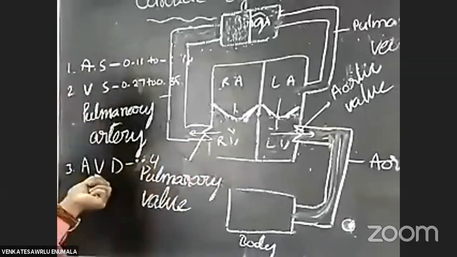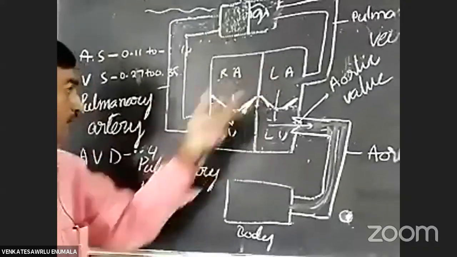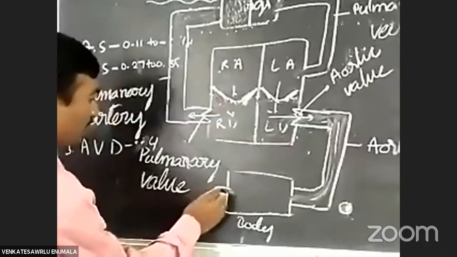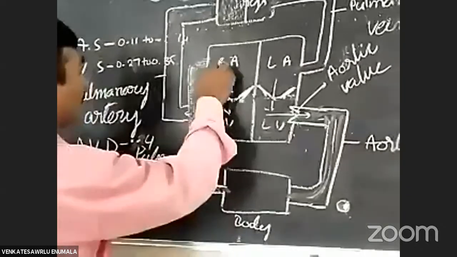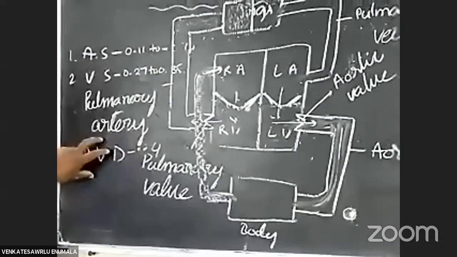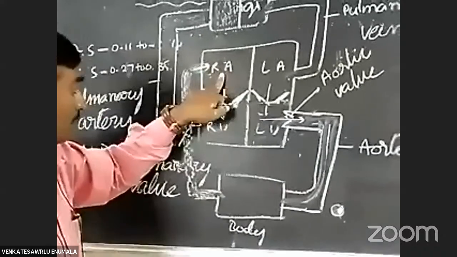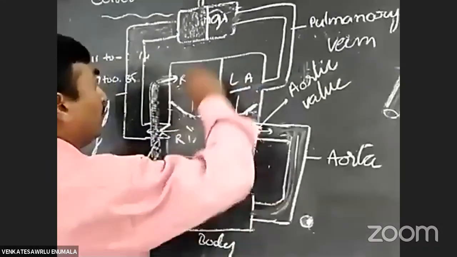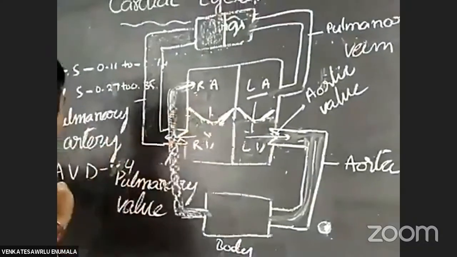While in the auriculoventricular diastole, these are relaxed. That's why the blood from the body parts comes through this blood vessel and enters the auricle. In the auriculoventricular diastole, listen carefully, the blood enters the right auricle from the body parts and the left auricle from the lungs. These changes occur.